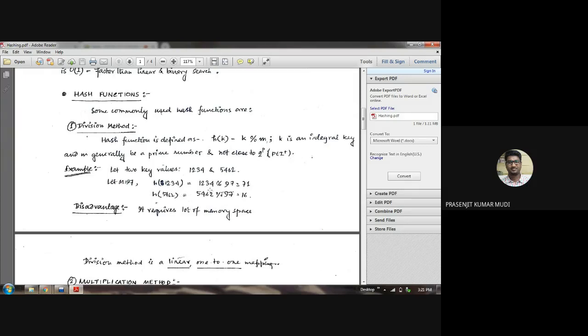Simply modulo divide that key value by 97, and the result will be your hash address. After computation, it should be 30. So the earlier results shown were wrong; here it should be 70, and here it should be 30. This is the division method based hash function.